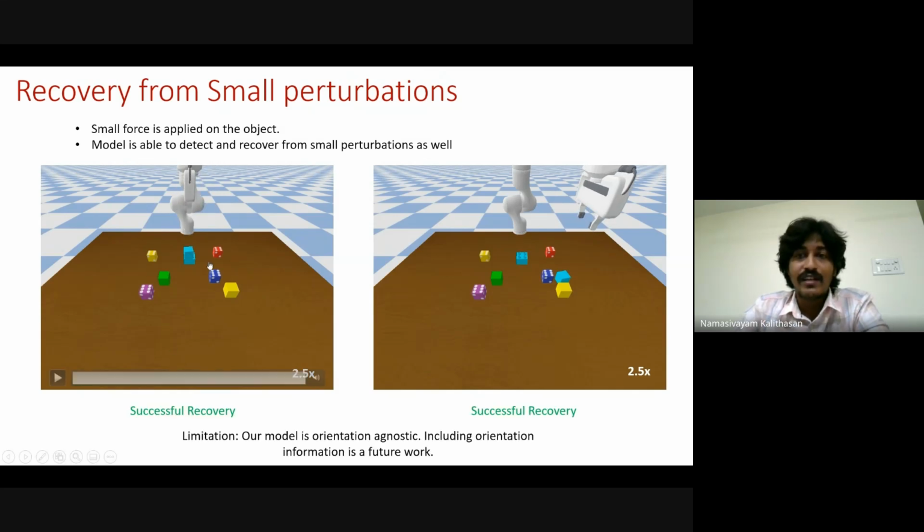You can see that the orientation is a little off. That's one of the limitations of our work. We have to correct that in the future.